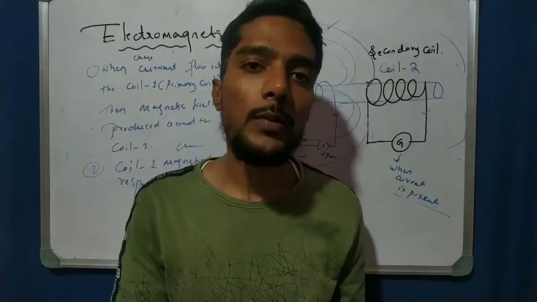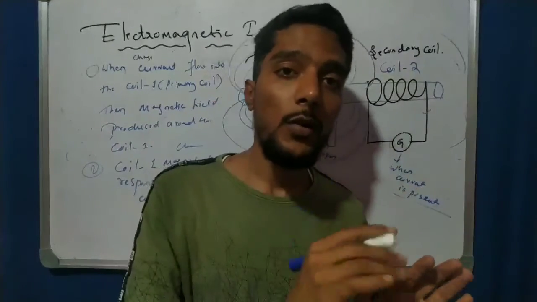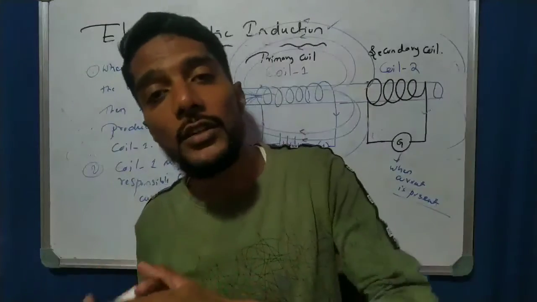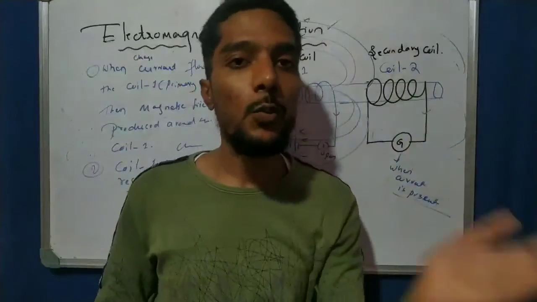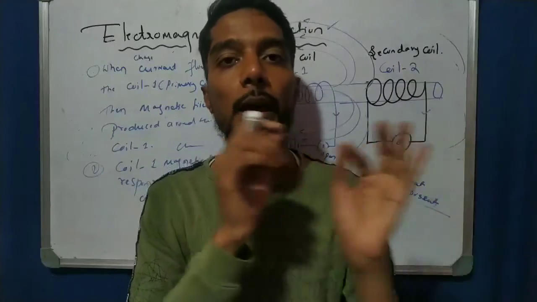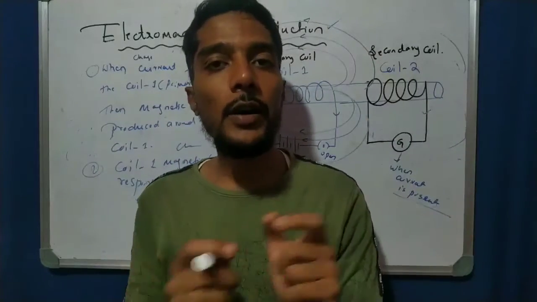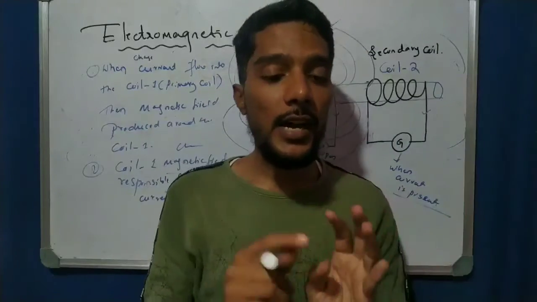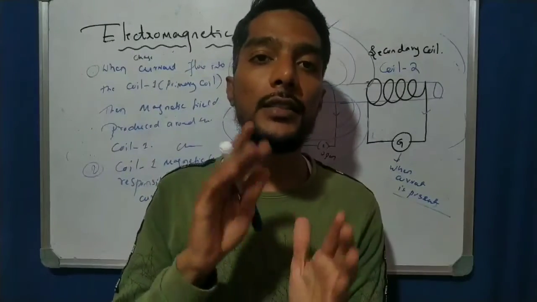We know one concept from the start of the chapter: whenever a current is passed, a magnetic field is produced. In the reverse direction, Michael Faraday thought that whenever a magnetic field is changed, a current is also produced. So current can produce a magnetic field and a magnetic field can produce a current; both are vice versa. A current-carrying conductor produces a magnetic field, also called a moving charge produces a magnetic field. Second, Michael Faraday says that a changing magnetic field can produce an electric current, also called electromotive force, induced current, or simply current.